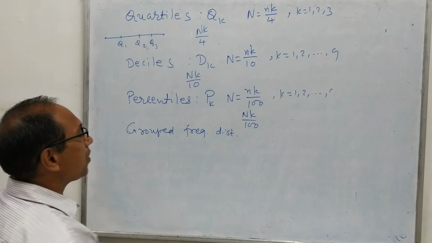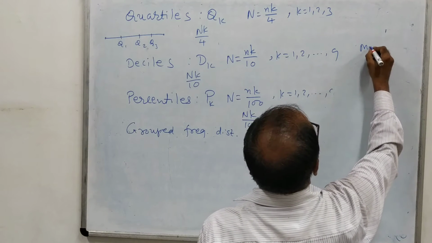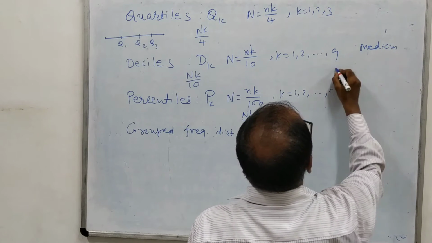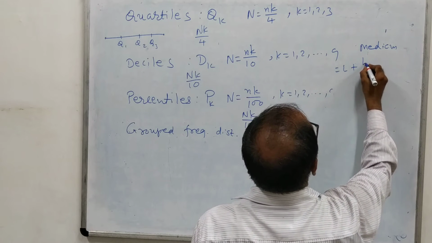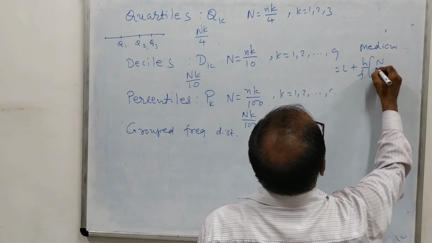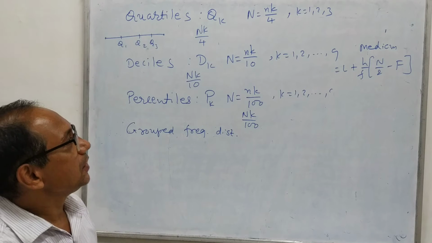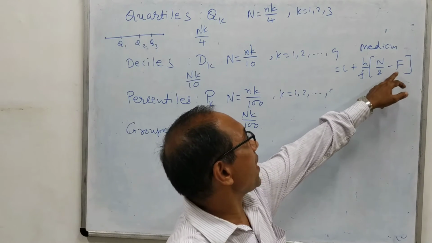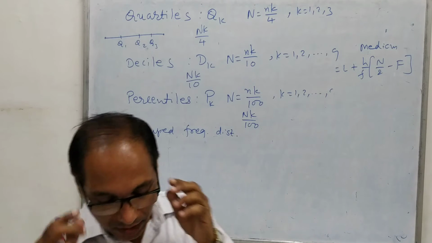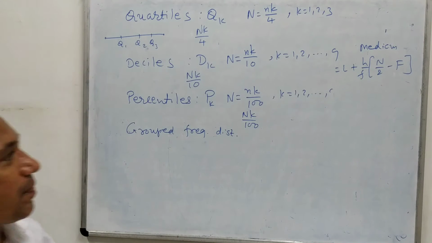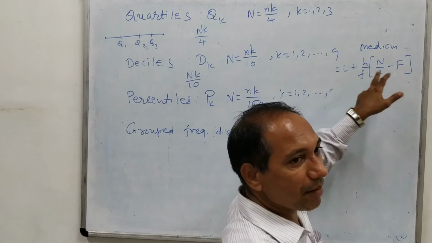Now let us see the same thing for group frequency distribution. For group frequency distribution, all of you know that for median we were using the formula L plus H upon F into bracket N by 2 minus capital F. That means here again we are required to find the cumulative frequency column, and we find capital N by 2, and from capital N by 2 we were finding the value of capital F just greater than capital N by 2.